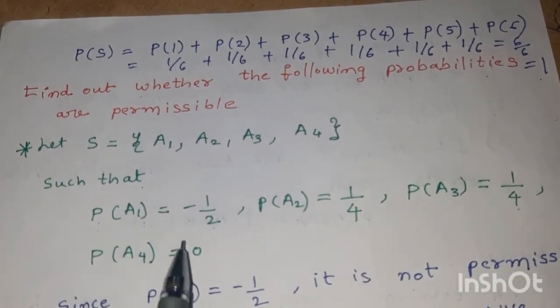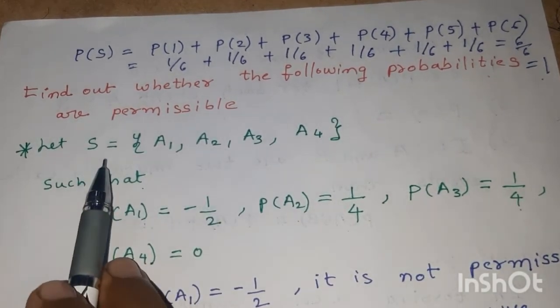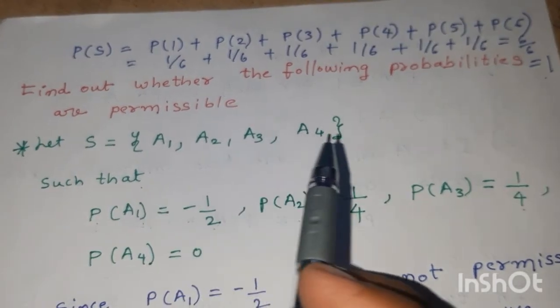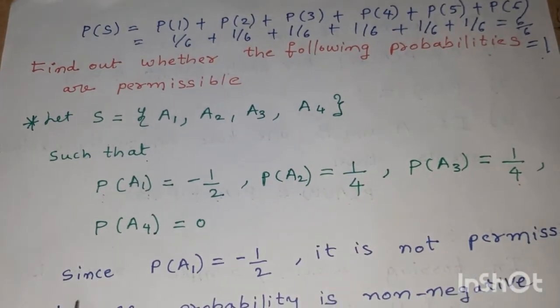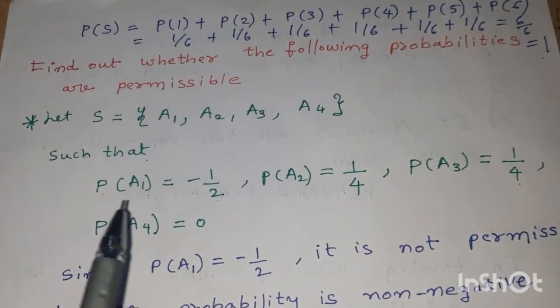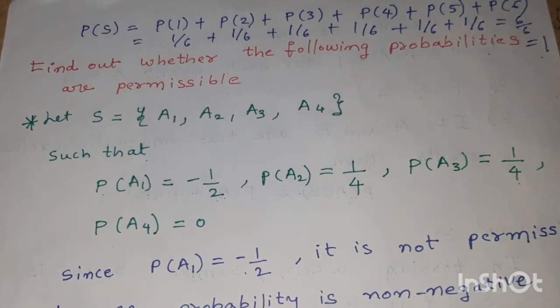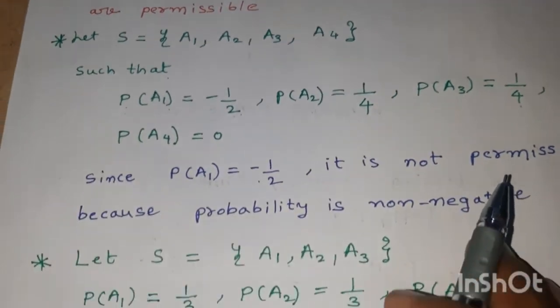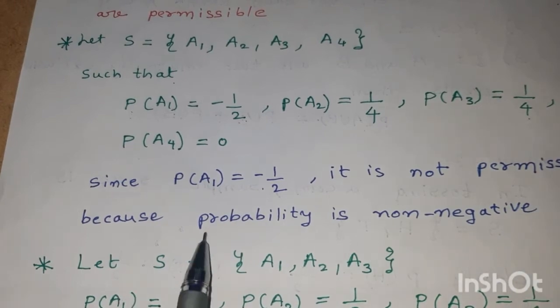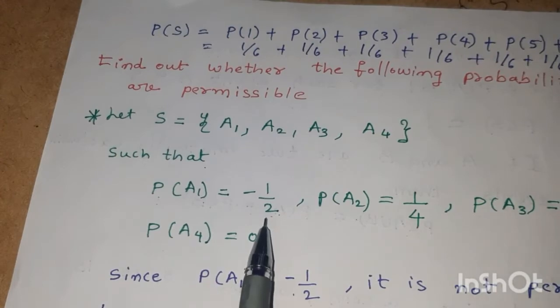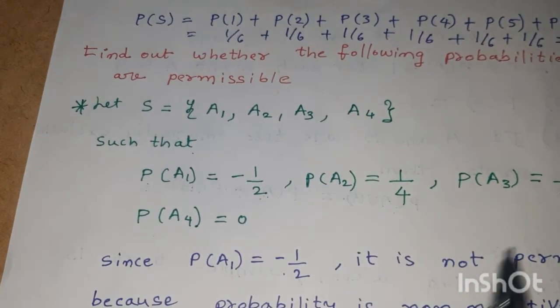To check whether this type of sample space exists, we have to use the axioms of probability. Since P of A1 is equal to minus 1 by 2, it is negative, but we know that probability is always non-negative, therefore it is not permissible. The reason is that probability is non-negative, but here a negative probability is there, therefore it is not permissible.